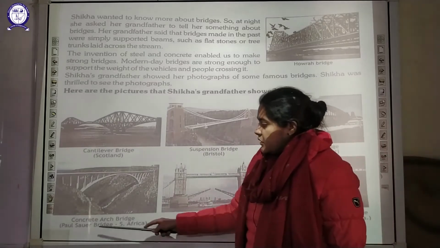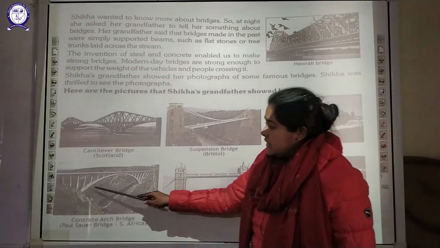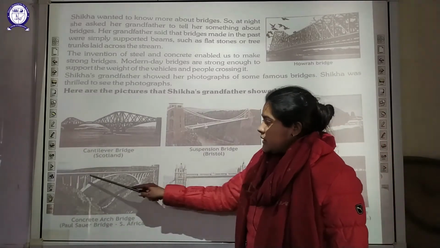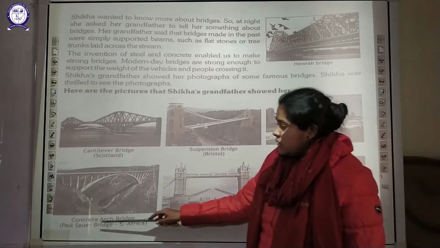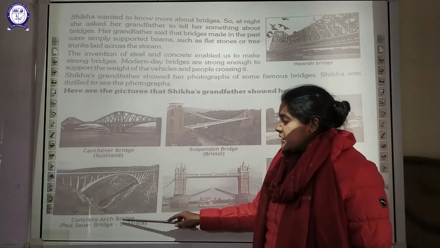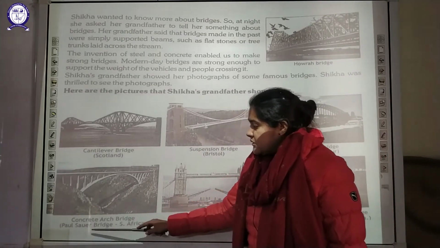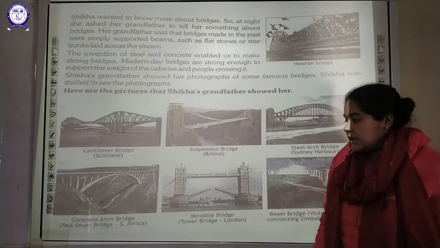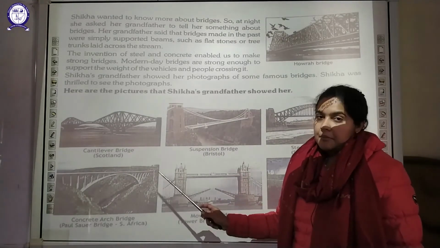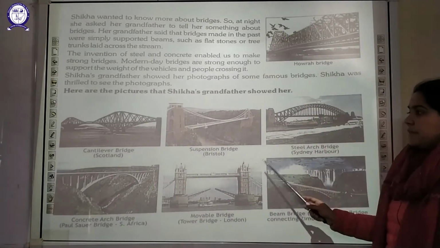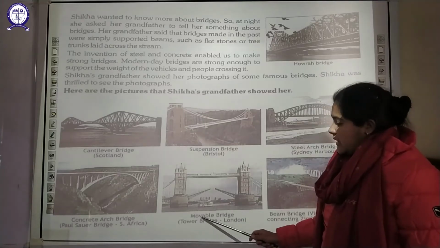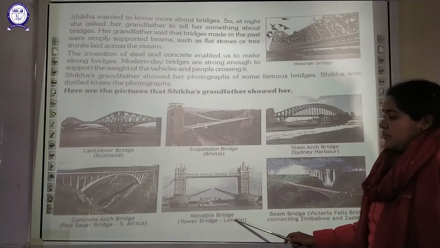Now the next type is the concrete arch bridge. As you can see, this arch is below the surface here. This is a concrete arch type of bridge, and an example of that is the Paul Sauer Bridge, which is in South Africa. You have to remember these examples and the types of bridges. Now another type of bridge, as you can see, is a movable bridge.